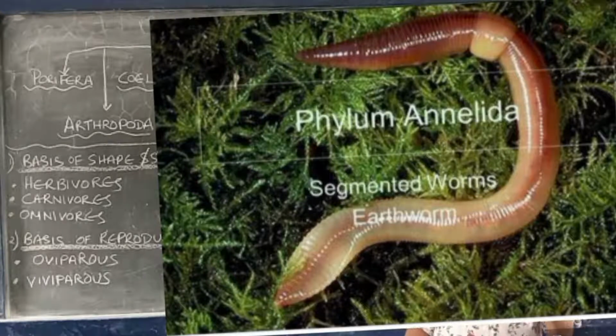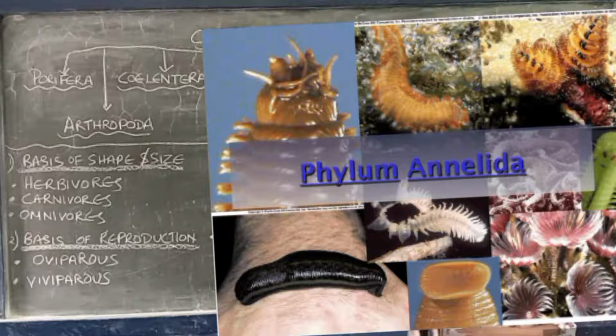Then they have special organs for excretion called the nephridia. Their body possesses a gut, mouth and anus. Leech is an example of Annelida. You have seen leech and earthworm. They have segments in the body and are cylindrical in shape. So these are examples of phylum Annelida.